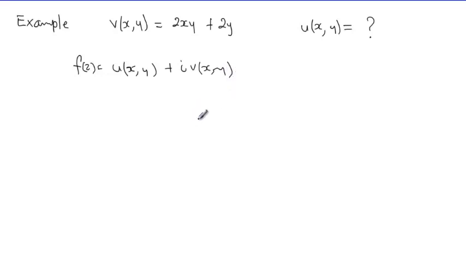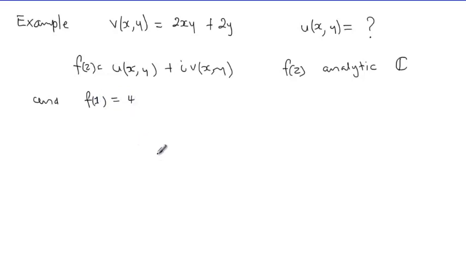Now, let's work this example under the following condition: f of z is analytic throughout the complex plane, analytic throughout C, and the value of f of z at 1 is equal to 4.